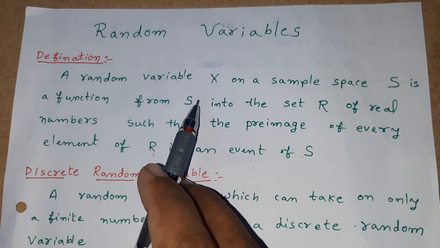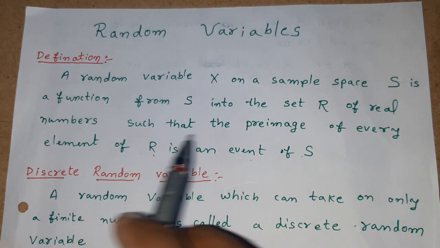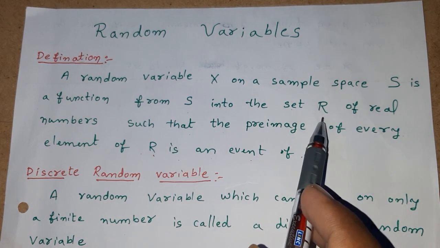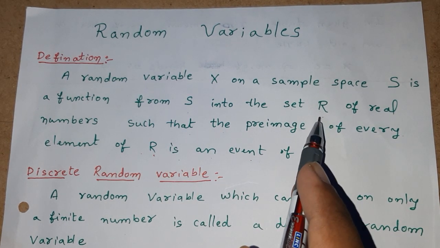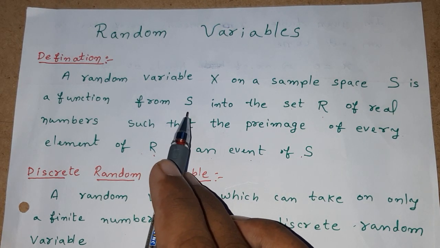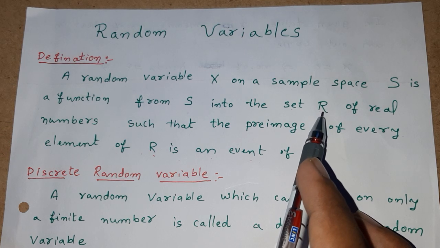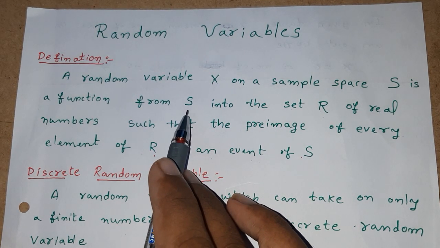Therefore, a random variable is a function mapping S to R. R consists of real numbers, S consists of events. Therefore, the pre-image of an element of R is nothing but an event of the sample space.